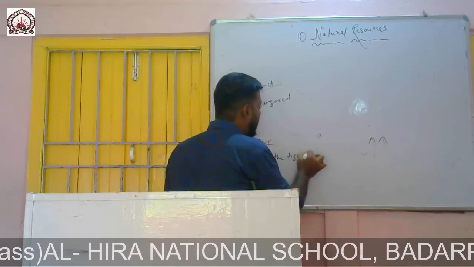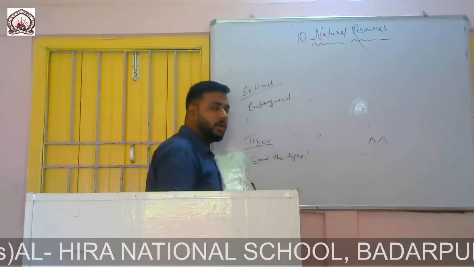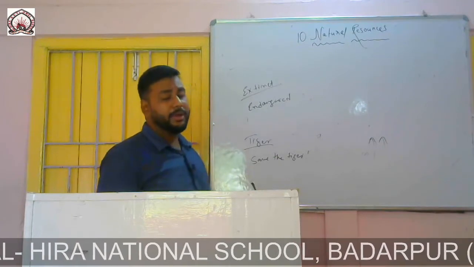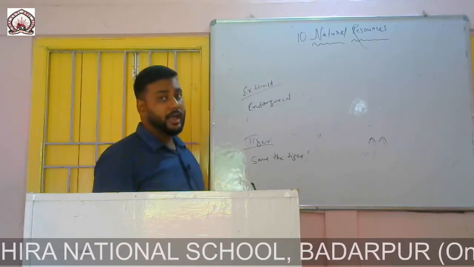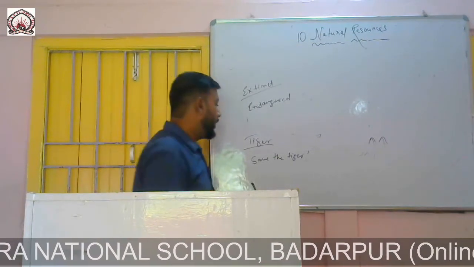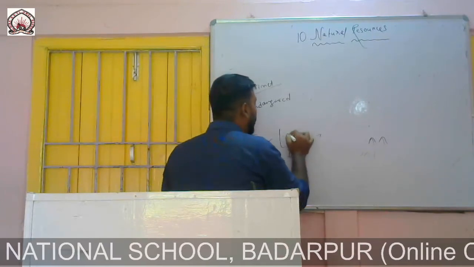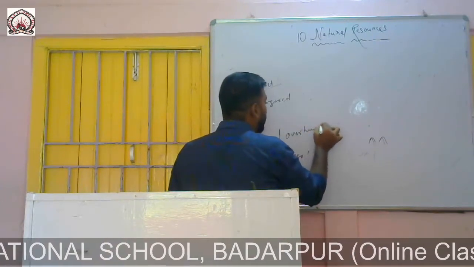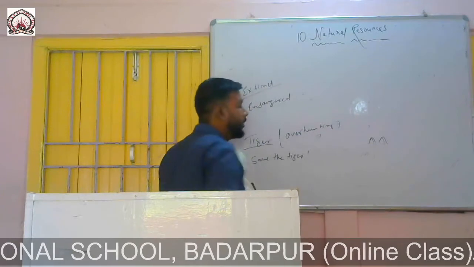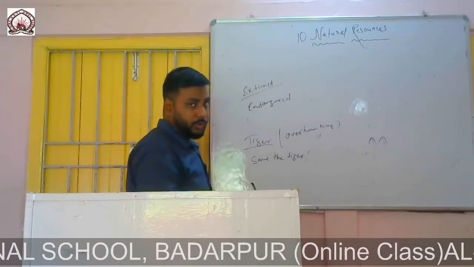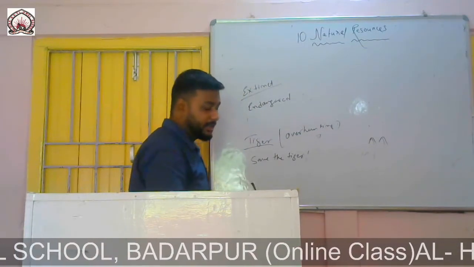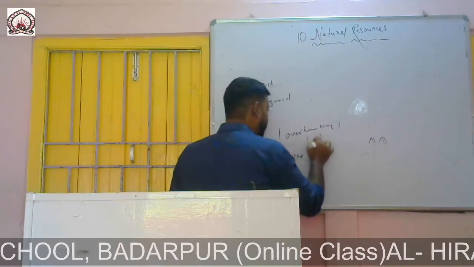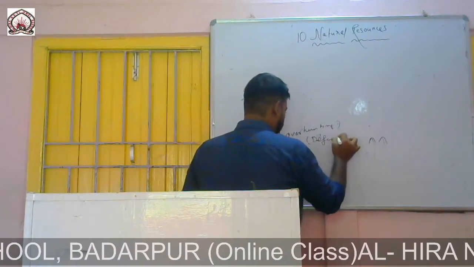Now why do tigers need to be saved? Because the tiger population has reduced significantly. Why has it reduced significantly? Due to overhunting. People have started to hunt tigers more, so the population of tigers is reducing significantly, and at the same time, deforestation.